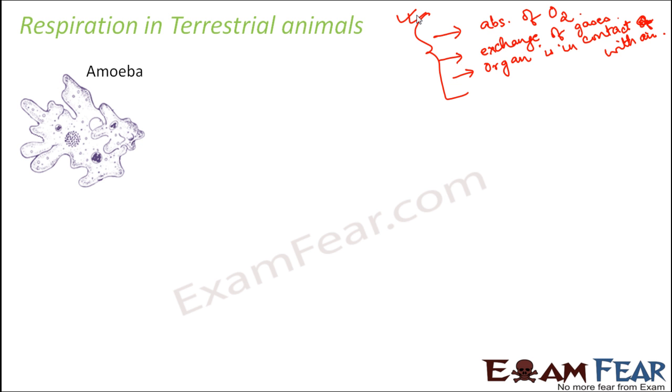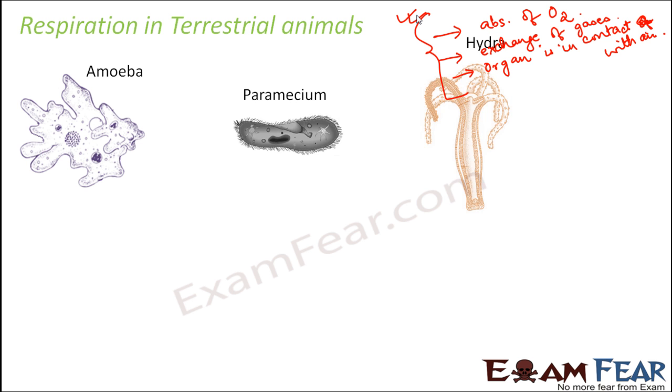For example, simple animals, the unicellular ones like amoeba, paramecium or hydra. These are very simple organisms, and they have no specific respiratory organs. So how does respiration take place? In these organisms, respiration takes place through their body surface. Their body surface being in direct contact with air, it helps in the exchange of gases and in absorbing oxygen from the air. That's how the body surface acts as the respiratory surface.